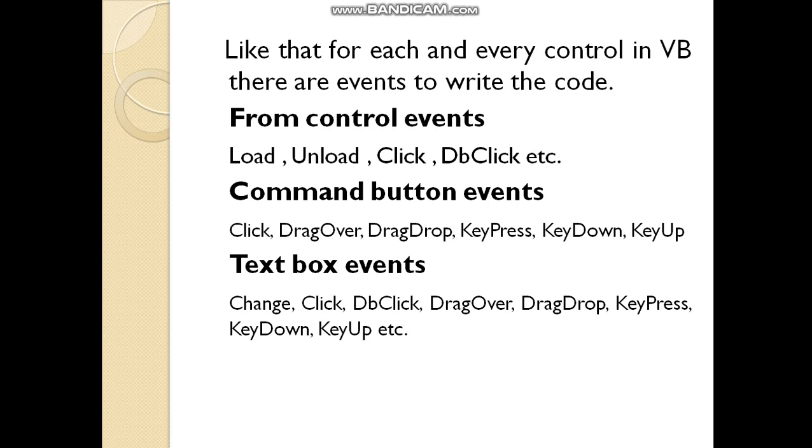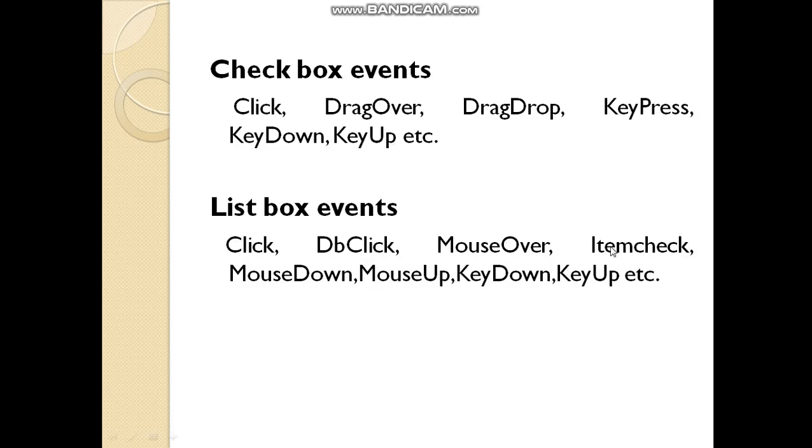Change means if you change the text in a text box the code is executed. If we write the code in the change event of a text box, when we change the text in the text box the code is executed. Like that, click event: when we click on the text box the code is executed. Double click, drag over, drag drop, key press, key down, these are all the events of a text box. Checkbox events: click, drag over, drag drop, key press, key down, key up, etc.